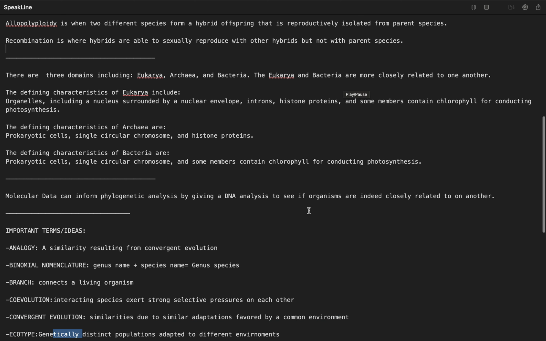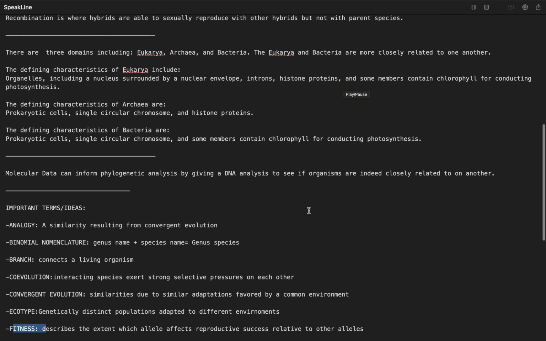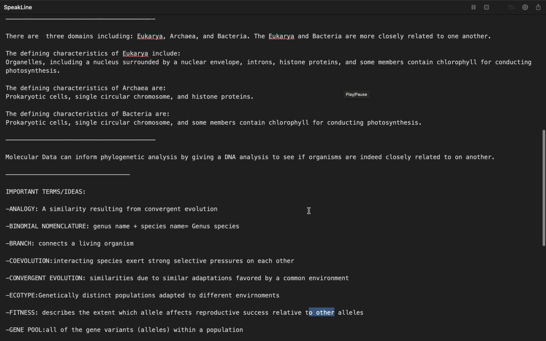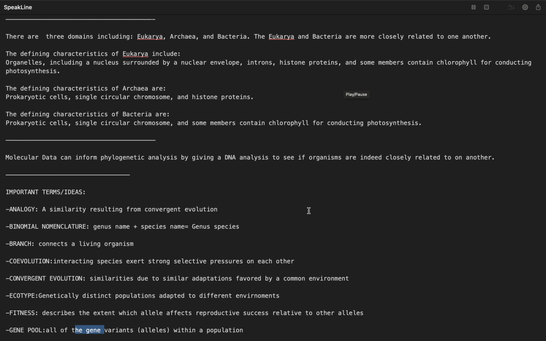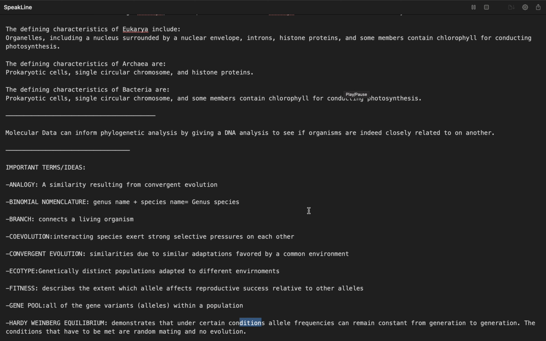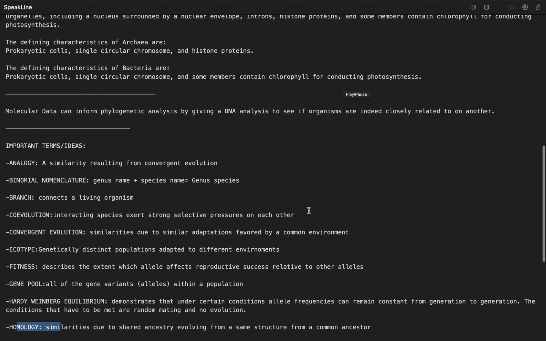Ecotype, genetically distinct populations adapted to different environments. Fitness, describes the extent to which an allele affects reproductive success relative to other alleles. Gene pool, all of the gene variants, alleles, within a population. Hardy-Weinberg equilibrium demonstrates that under certain conditions allele frequencies can remain constant from generation to generation. The conditions that have to be met are random mating and no evolution. Homology, similarities due to shared ancestry, evolving from the same structure from a common ancestor.